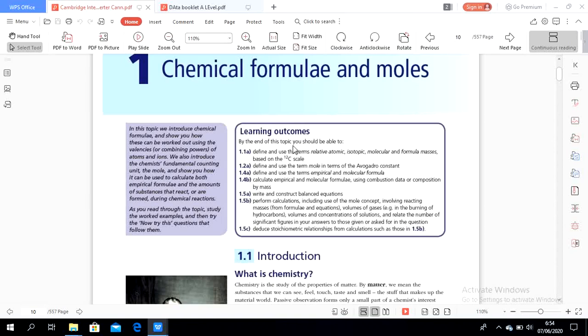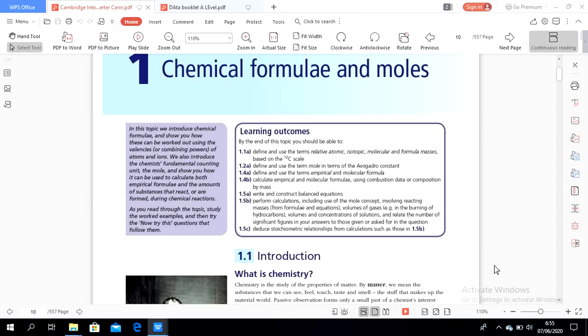So in here there are many learning outcomes. By the end of this topic, we should be able to define and use the terms relative atomic mass, isotopic mass, molecular and formula masses based on the carbon-12 scale. Define and use the term mole in terms of Avogadro's constant. Define and use the terms empirical and molecular formula. Calculate the empirical and molecular formula using combustion data or composition by mass.